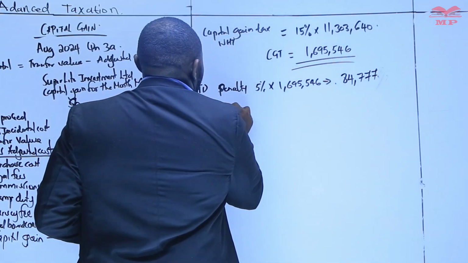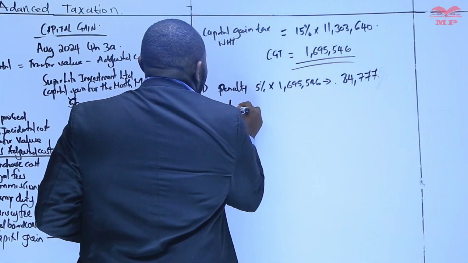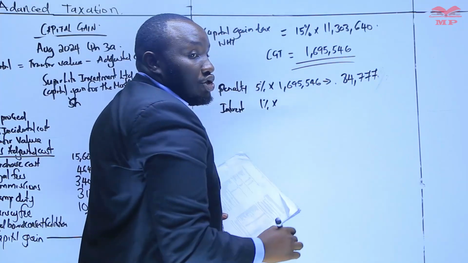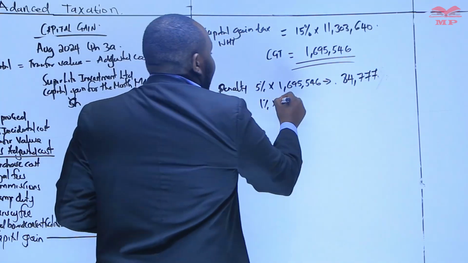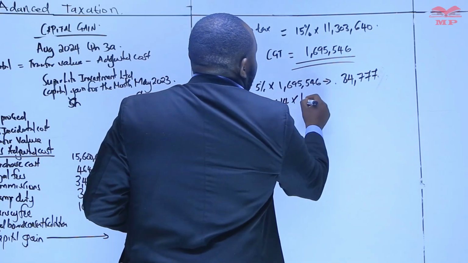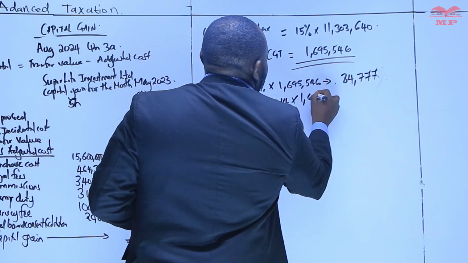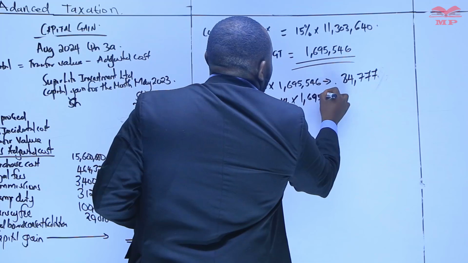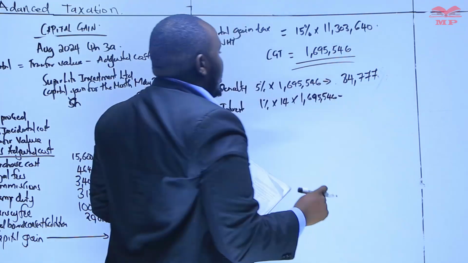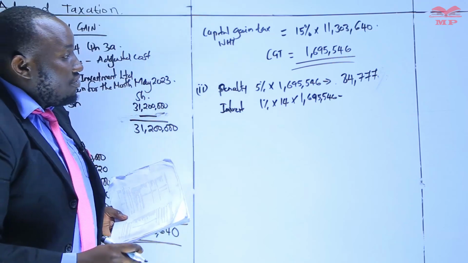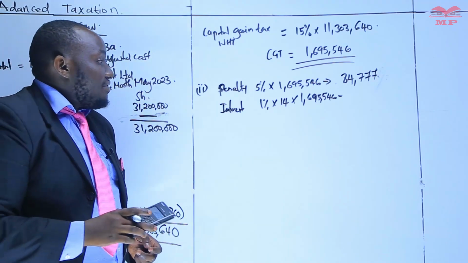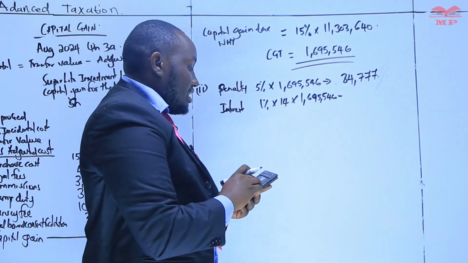Then we know that if you do not pay, there's an interest that accrues. So we have the interest per month, that should be 1%. You do not pay for 14 months, so then you have times 14, then times the tax in question, which is 1,695,546. That is the interest.